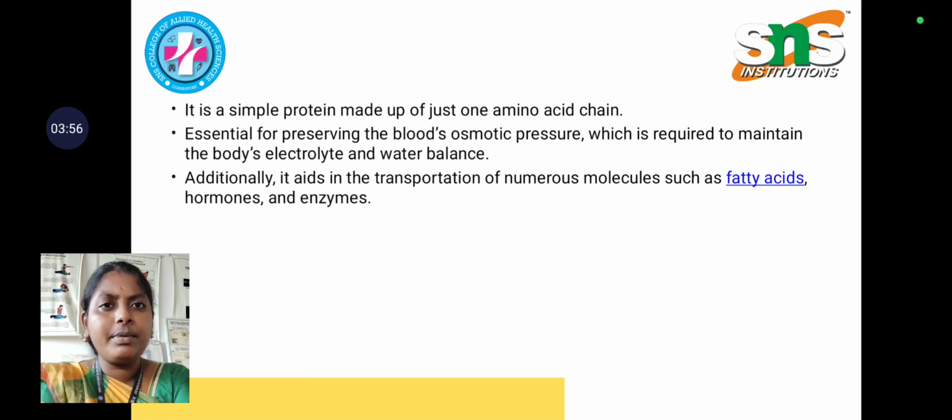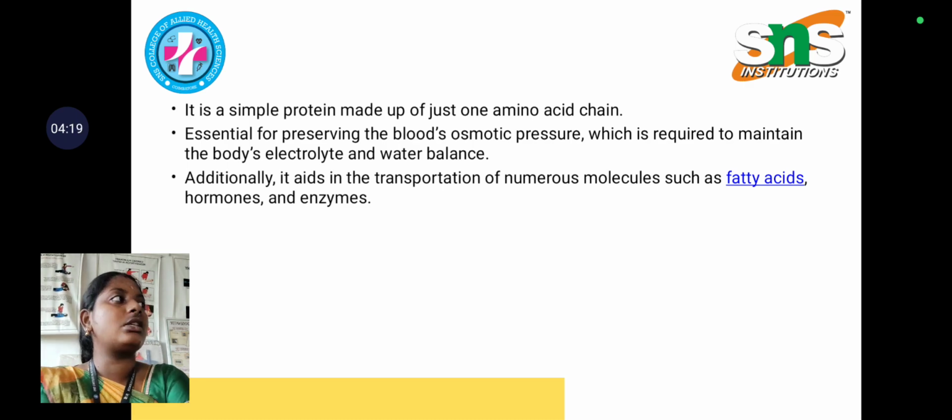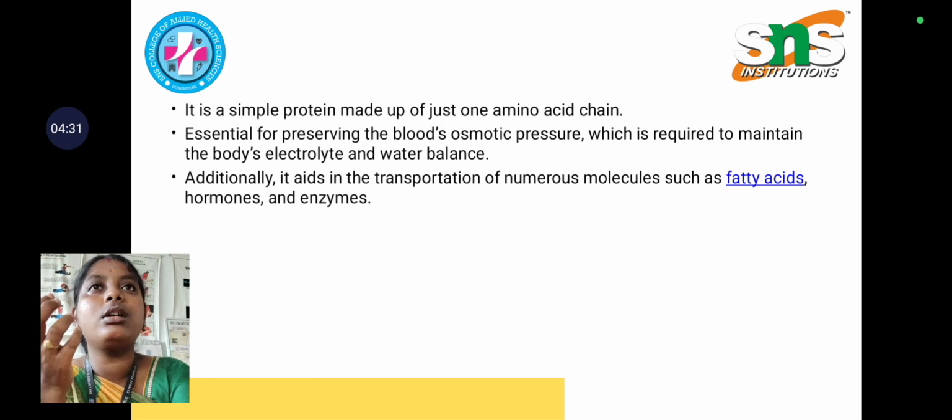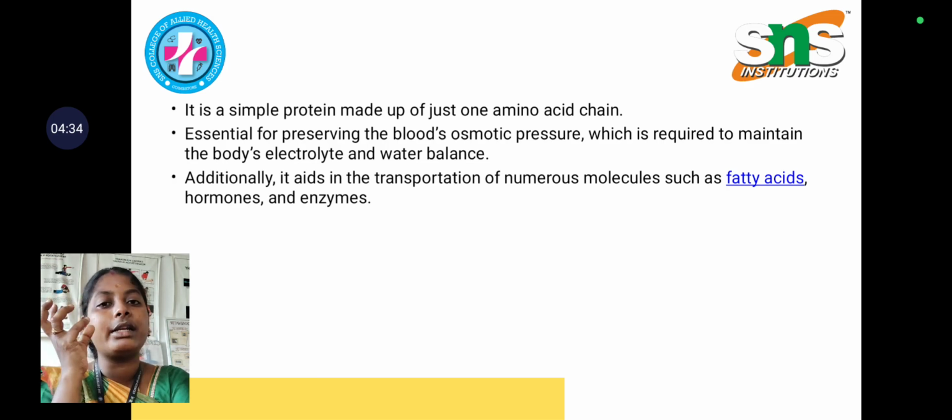It is a simple protein made up of only amino acids, and it is essential for preserving the blood's osmotic pressure, as I said earlier, which is required to maintain both the body's electrolyte and water balance. It also aids in the transportation of numerous molecules such as drugs, fatty acids, hormones, and enzymes. The balance between water and blood in the human body includes the water content in the cells and the water content in the body.